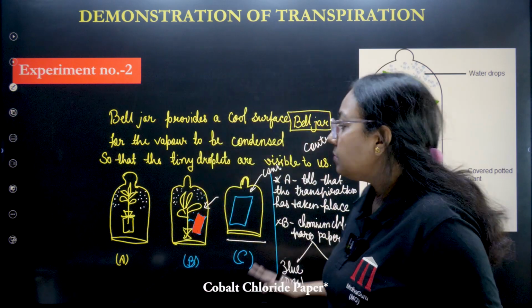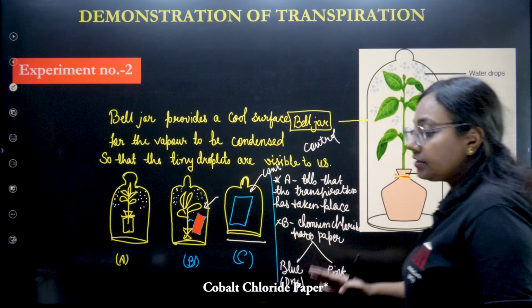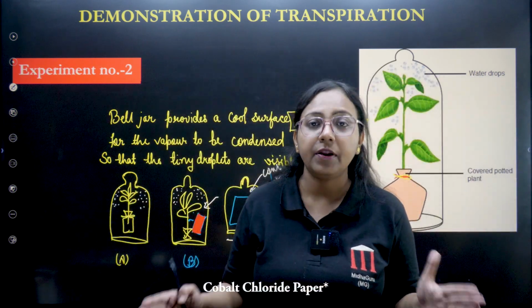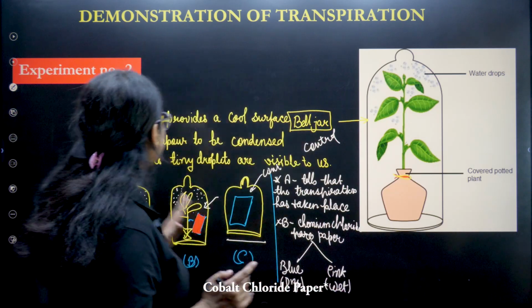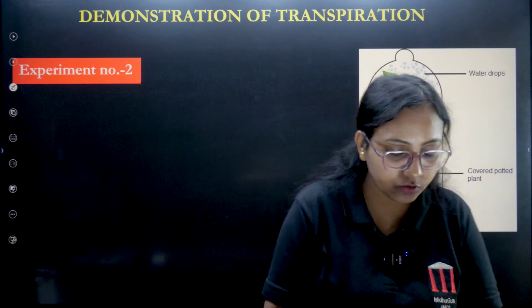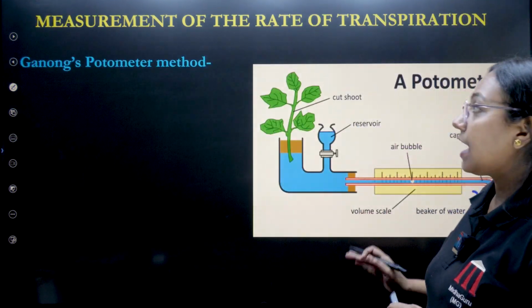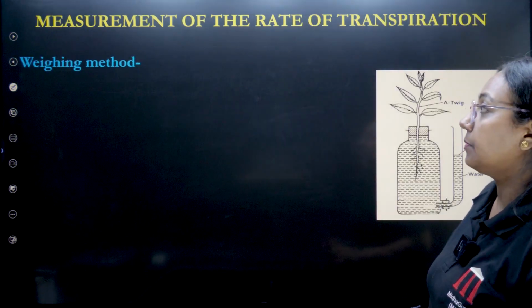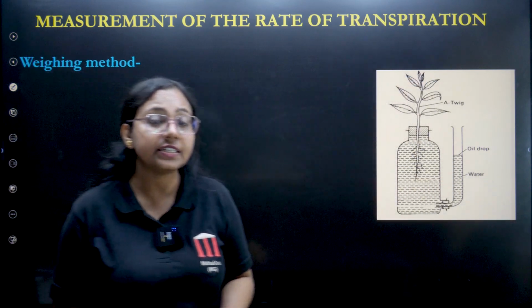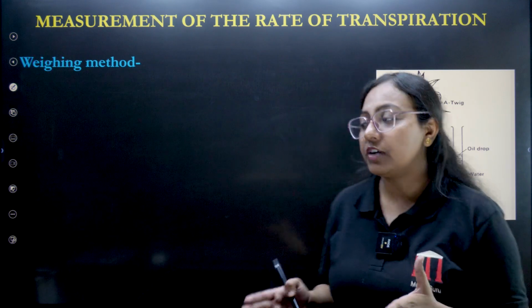That means this whole thing actually demonstrates that transpiration has taken place by the plant. I hope this is very clear to you. There were two experiments which we have done to understand that transpiration has actually taken place. Next thing is about the measurement. So in the next topic we are going to understand how to measure the rate of transpiration.